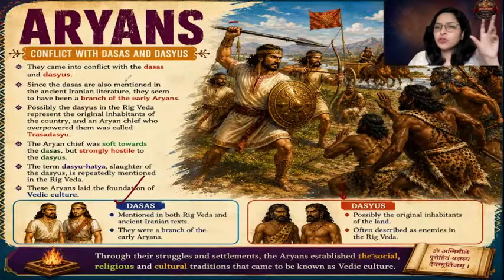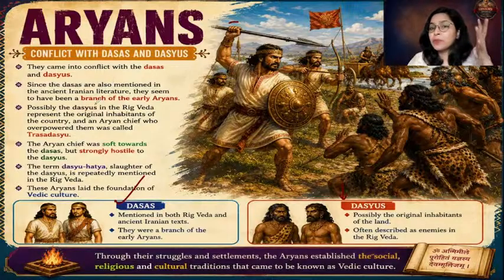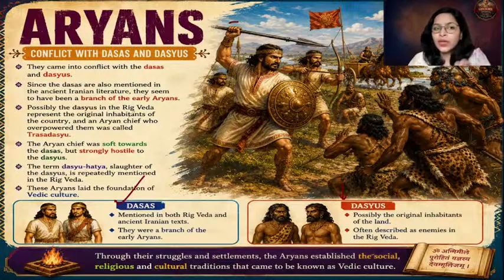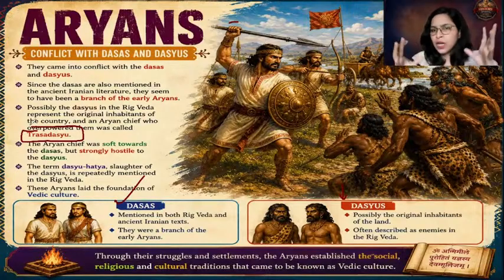Since the Dasas are also mentioned in the ancient Iranian literature, they seem to have been a branch of early Aryans. So they were the ones who originally came and settled in India. So when the final Aryans came, they had to first fight with the Dasas, okay? And probably Dasyus in the Rigved represent the original inhabitants of this land, okay? And an Aryan chief who overpowered and defeated them was referred to as Trasadasyu. Trasadasyu, a chief who finally defeated the Dasyus. Okay, so this is the entire scenario.